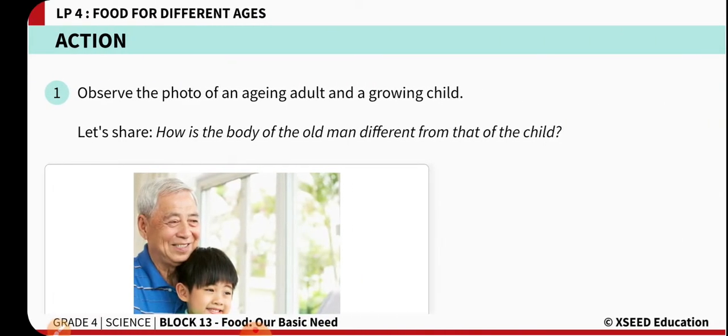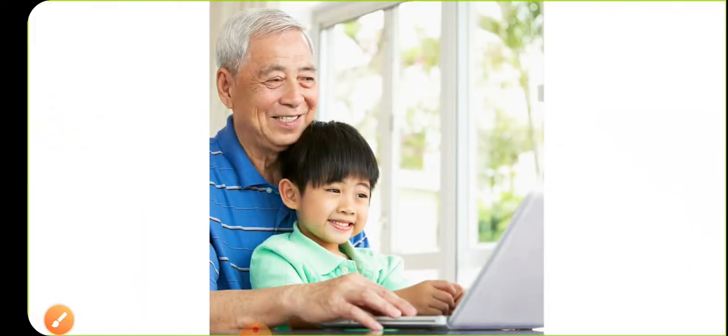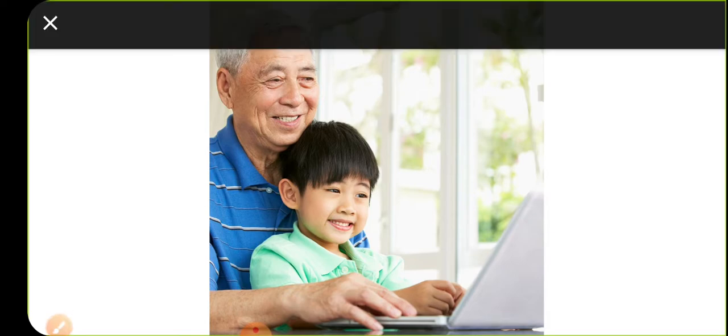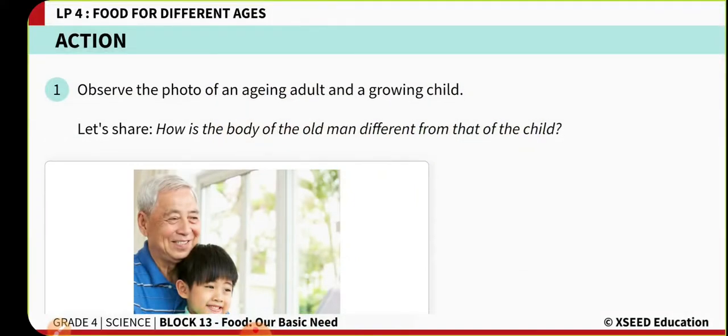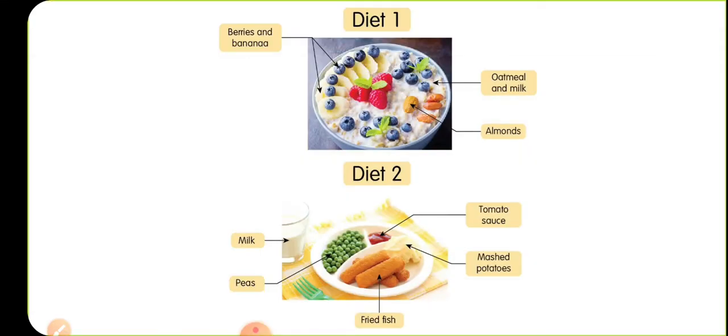To understand today's class, at first let us take pictures like this: two different age groups, old age people and a younger one. And now let's see the diet plan of these two.